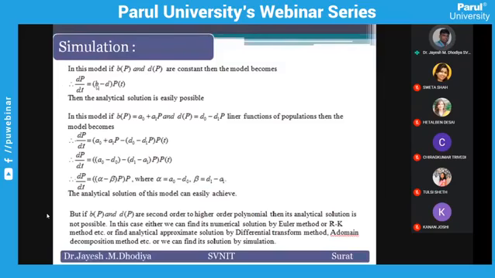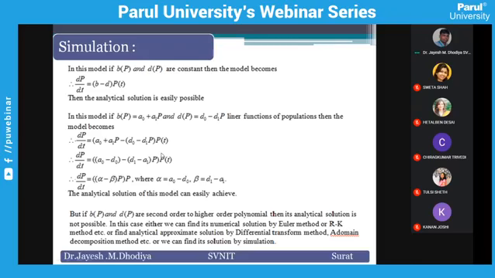We can apply the range of B here. We have a range of B and a range of D from the past data. So you can put one value of B and one value of D, and then find its solution. Then again you can put another value of B and another value of D, and find a solution. So you can apply the range of B and the range of D. Then one situation will give you the minimum population, and one situation will give you the maximum population. In between, there are a number of populations you can achieve with the values of B and D. Okay, so this is simulation.